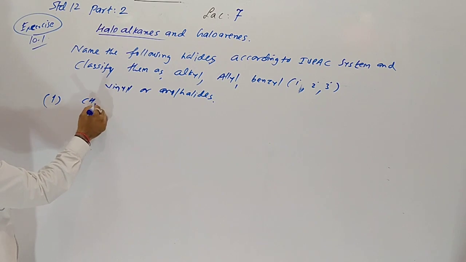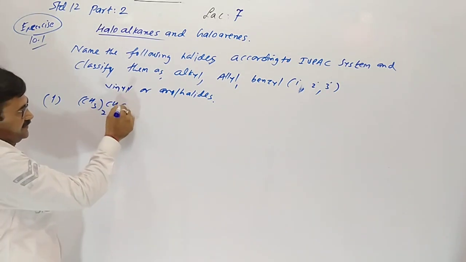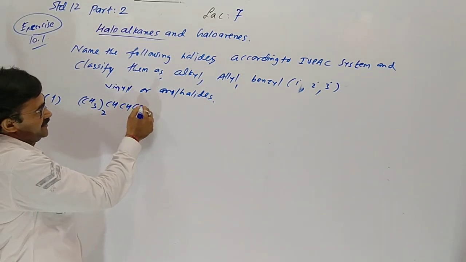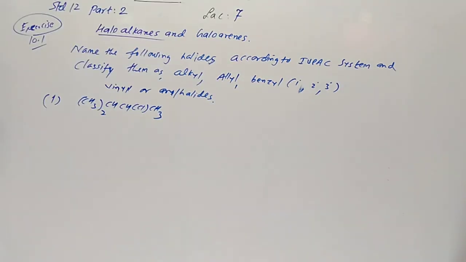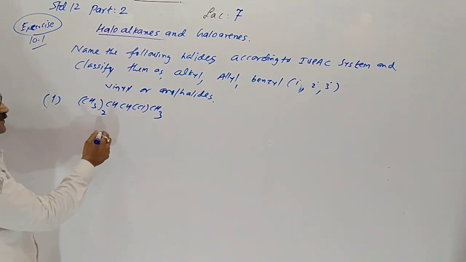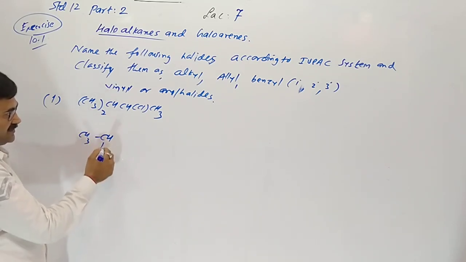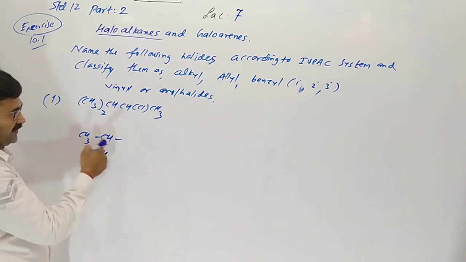Here the abbreviated form is given, very short: CH3 twice CH, CH Cl and CH3. First, we have to convert our abbreviated form into the full-fledged form. Twice means 2 times CH3 on this carbon.